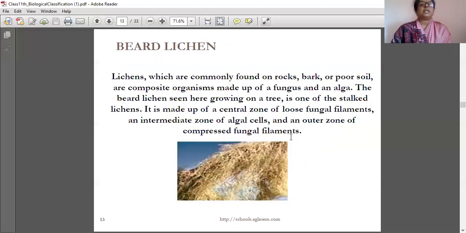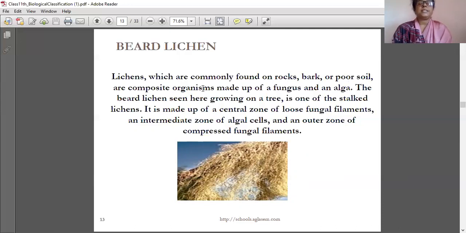Next one is lichen. This looks like a mustache and beard, so it is called beard lichen. Lichen is an association found on rocks, bark, or poor soil. It is a composite organism. Why is it called a composite organism? Because it is a mixture of both algae and fungi.